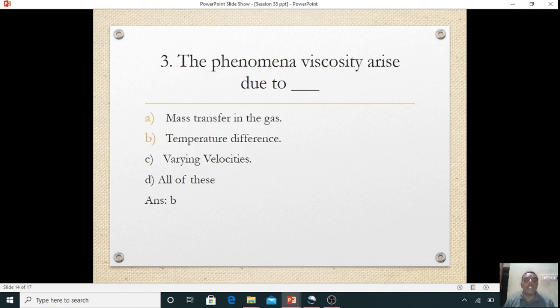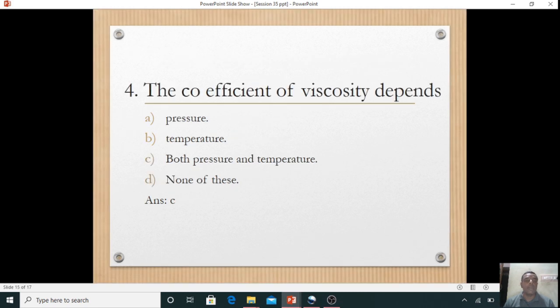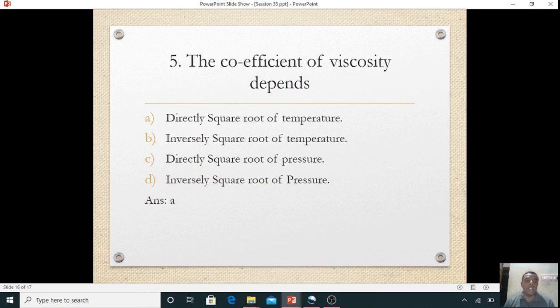The phenomenon of viscosity arises due to temperature difference. So the coefficient of viscosity depends on both pressure and temperature. The coefficient of viscosity is directly proportional to the square root of temperature.